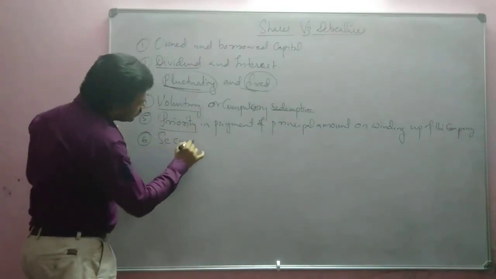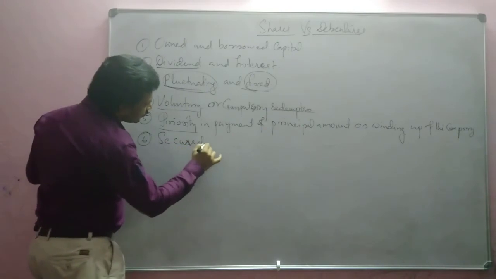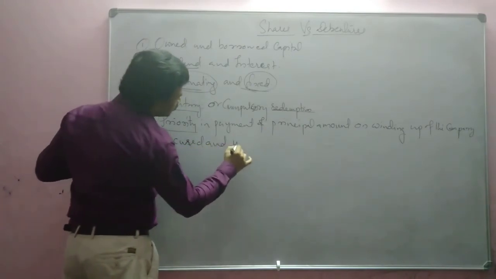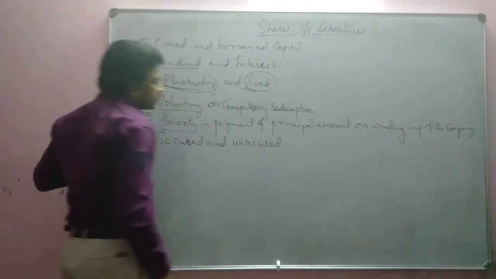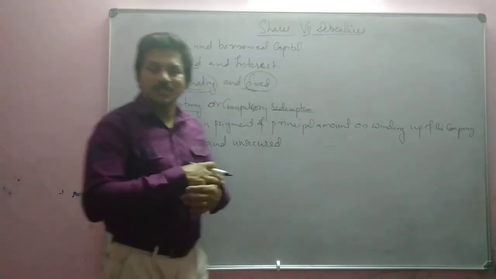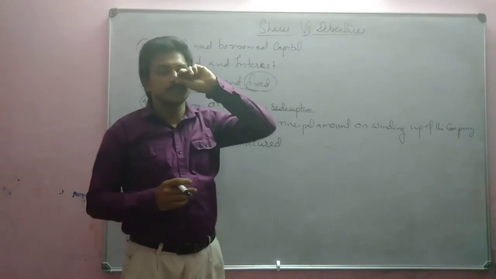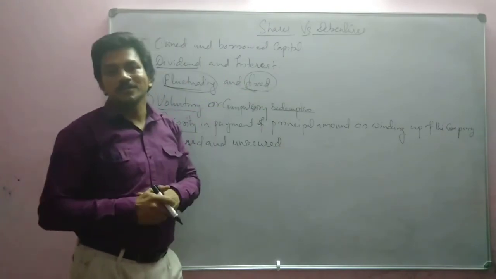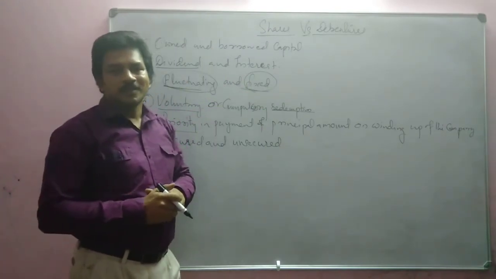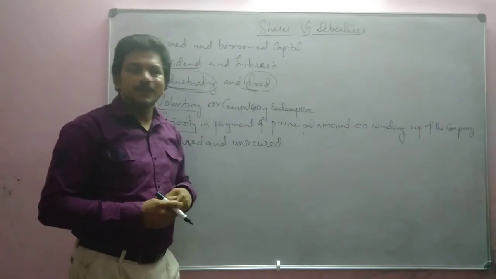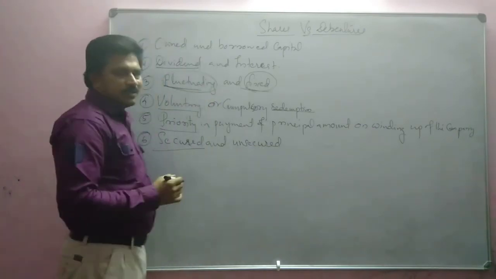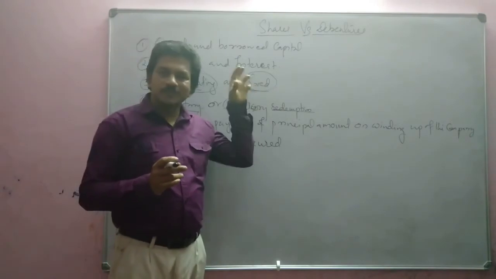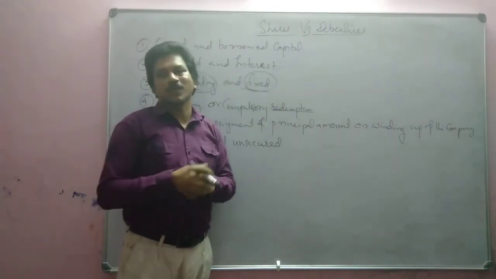secured and unsecured. What is secured and what is unsecured? Out of these shares and debentures, which is secured, which is issued under security? Debentures are issued under security, that means a fixed or floating charge on the assets of the company.